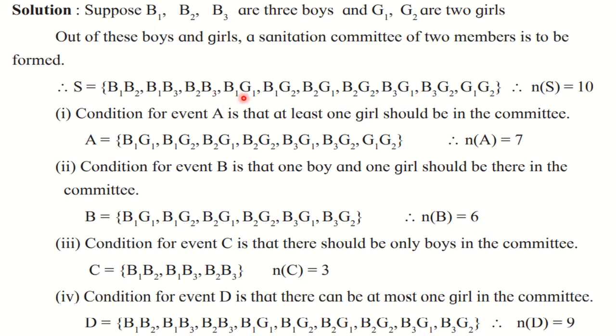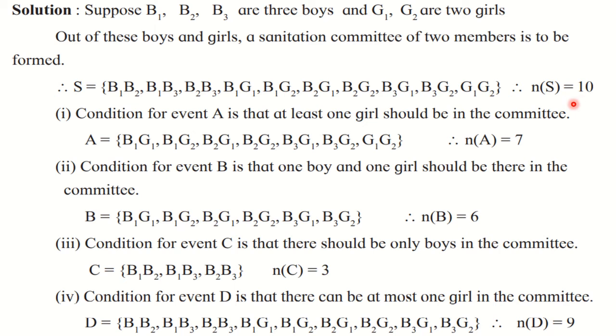That means first boy first girl, first boy second girl, second boy first girl, second boy second girl, third boy first girl, third boy second girl. And lastly only girls. So only one sample point is possible here, that is G1 G2. In this way we have a total of 10 sample points and therefore n(S) is 10 here.